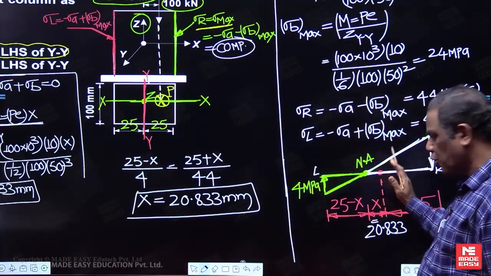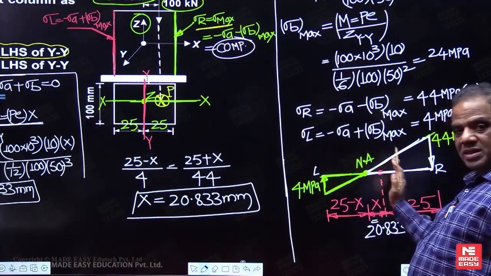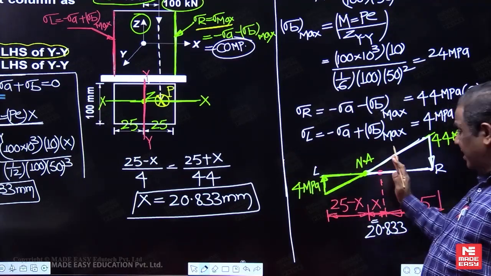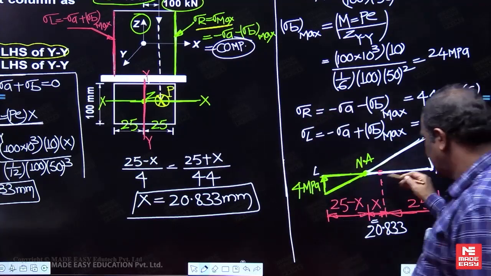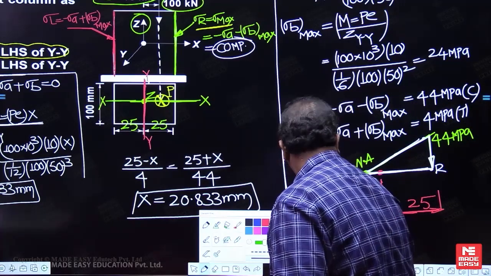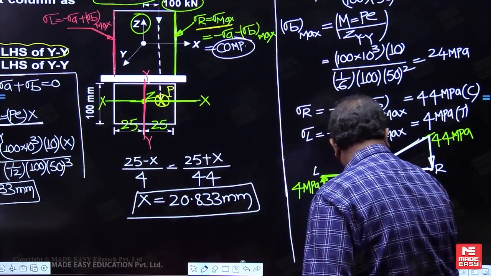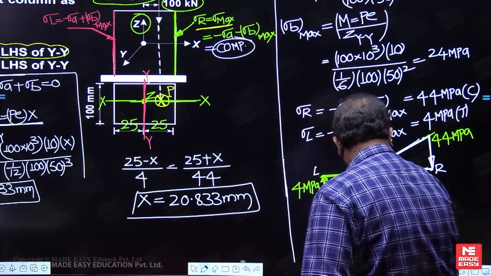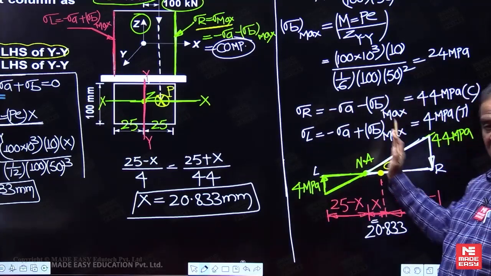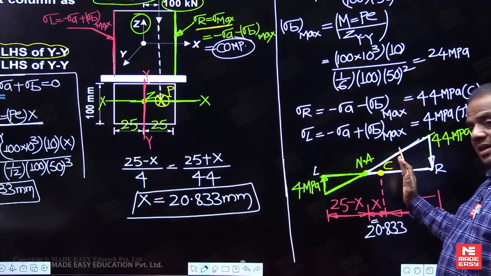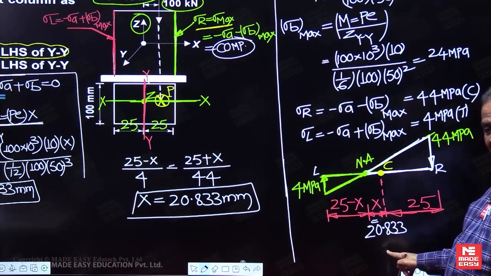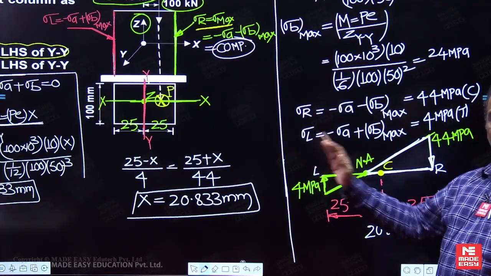Now this will be the centroid. So it will become 0 at what distance now? 20.83 on the left side. This will be the centroid. So it is becoming 0 at a distance of 20.833 on the left side of YY.